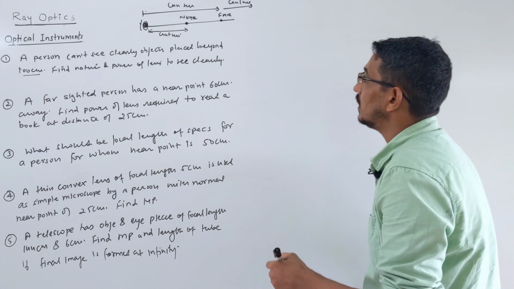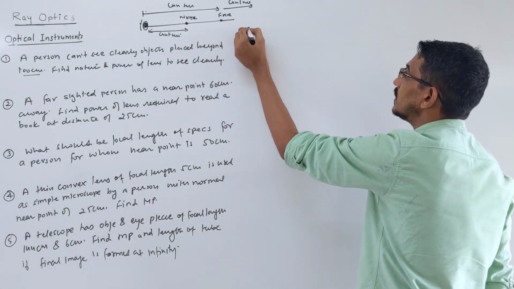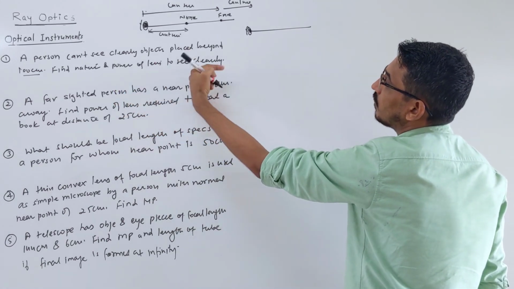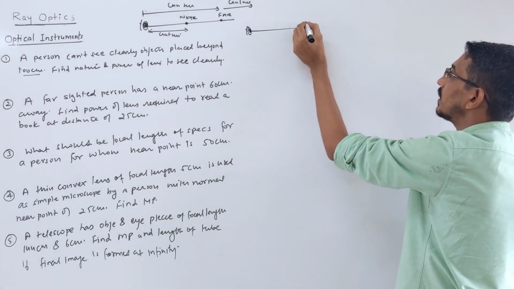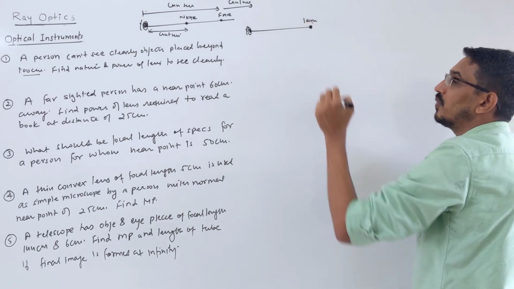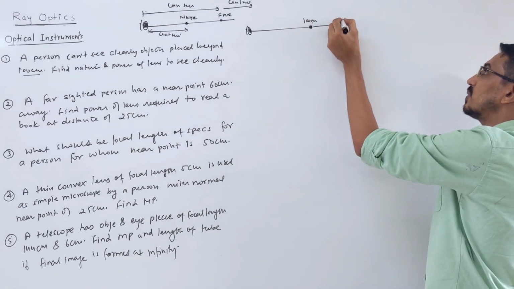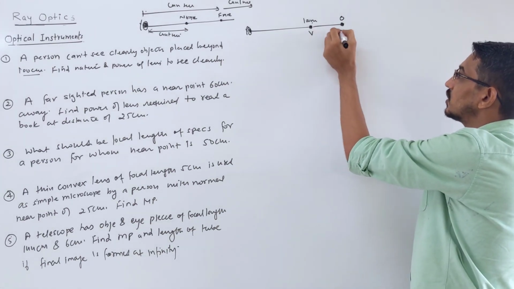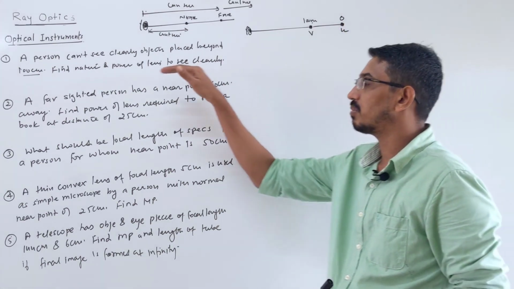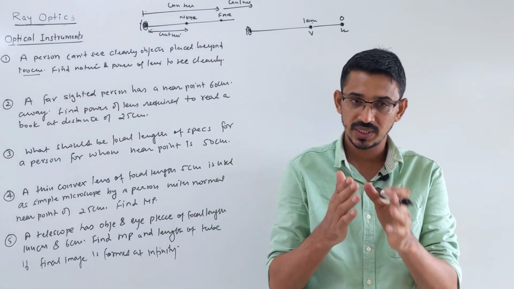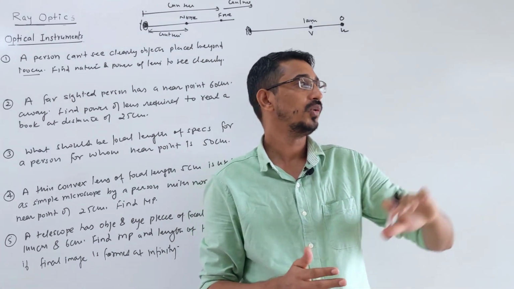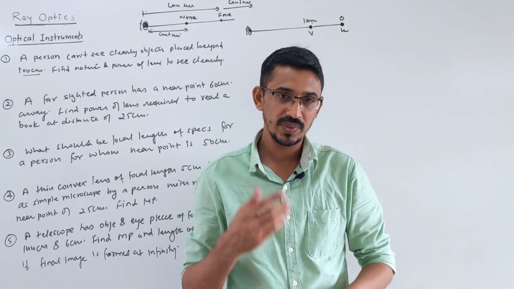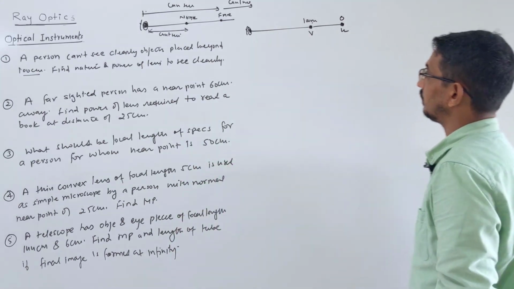Okay, yes. So in this case, this is your eye, right? They said he cannot see after 100. This is 100 centimeter. This is your far point. After this you cannot see clearly. Suppose an object is placed here, you cannot see it clearly. So the image distance is given by this one, and then there is the object distance. They did not mention the object distance. So I told you, when the object distance is not given in the case of myopia, you want to see up to infinity. So the object distance will be infinity.